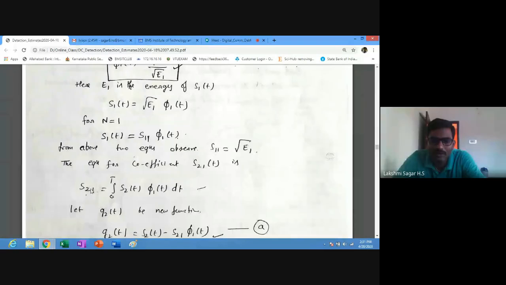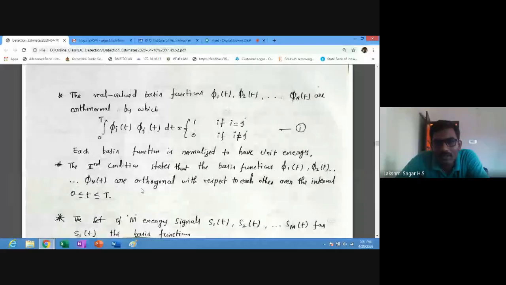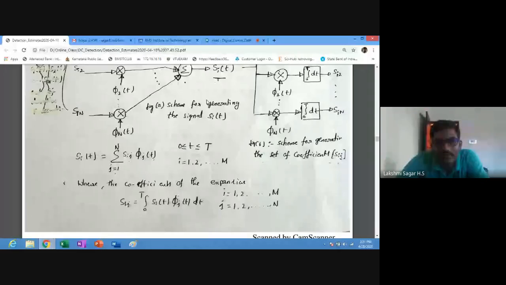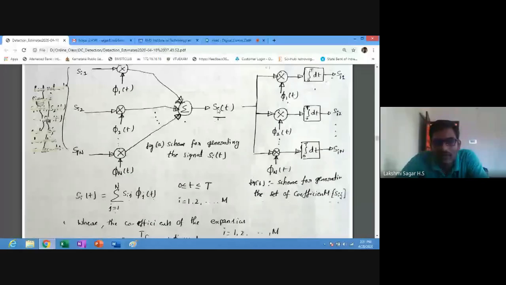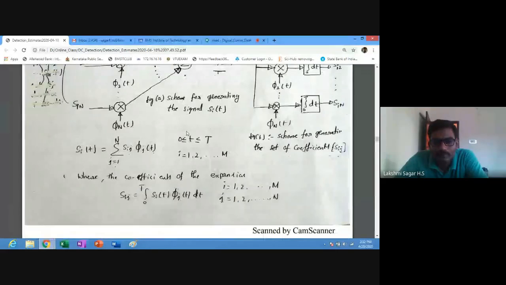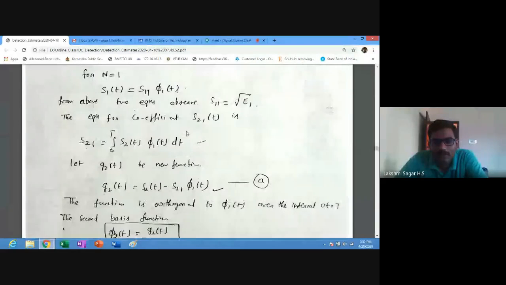So i equal to 2 means s2 of t, where i is varying from 1 to m and j is varying from 1 to n. Similarly phi 1 of t, where j is 1.